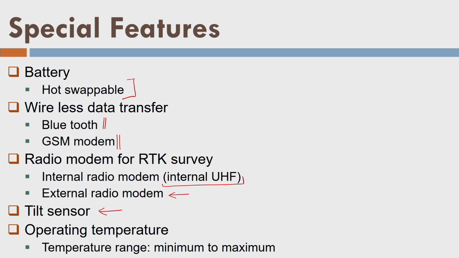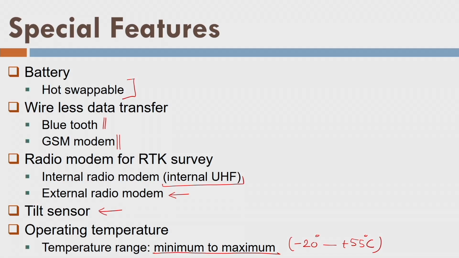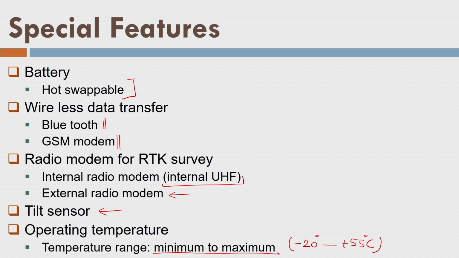Then we have operating temperature. Generally they specify minimum to maximum, and these days the range is around -20 degrees or maybe -30 degrees to +55 degrees centigrade. That means you can go in a desert where temperature could rise around 50 degrees and work with your DGPS machine, or you can go to the glaciers where temperature is sub-zero, even up to -10 or -20 degrees centigrade, and your GPS machine will work there. Okay.